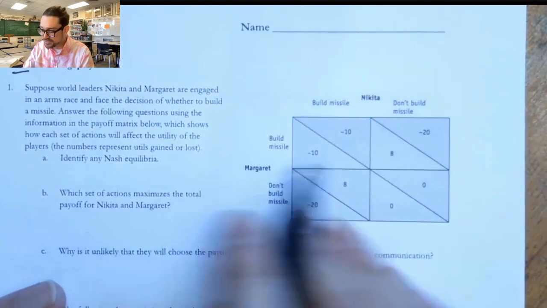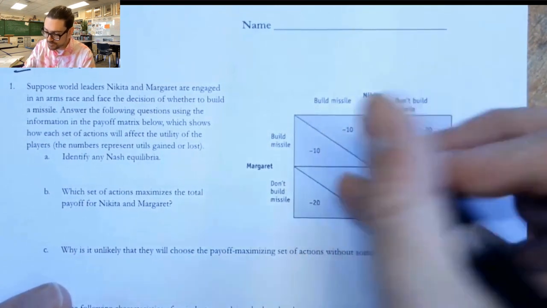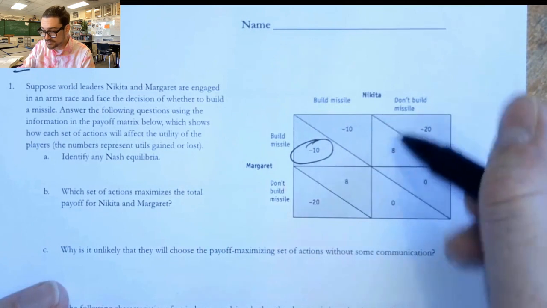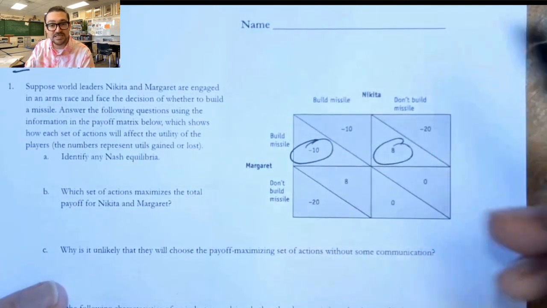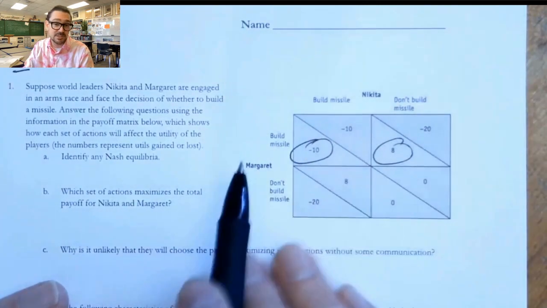So we're going to first solve it. If we're Margaret and we think Nikita is going to build the missiles, then we should build the missiles as well. And if we're Margaret and you think Nikita's not going to build, then we should also build the missiles because 8's bigger than 0. So negative 10's bigger than negative 20, and 8's bigger than 0. So we would say that Margaret's always going to build the missiles.